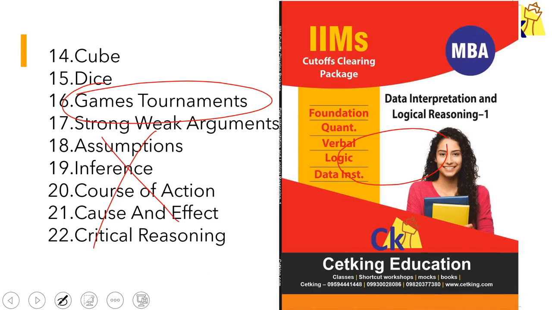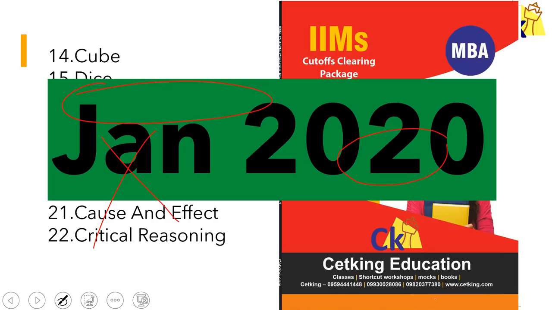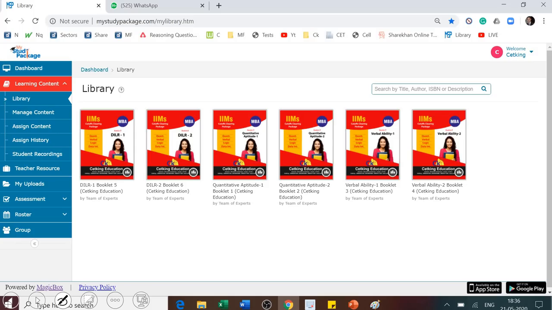So what you can go for is our red books which were made in January 2020. Yes, we make the book every year. I make the book after the CAT exam. So the December CAT exam got over, I sat for 2 weeks, made these books, and then sent them for publishing. So you're getting the latest book with CET King.